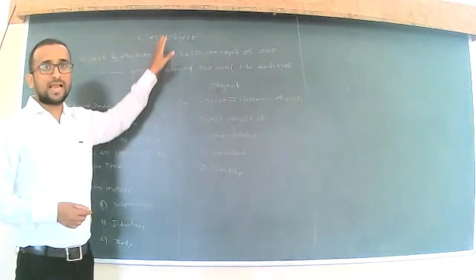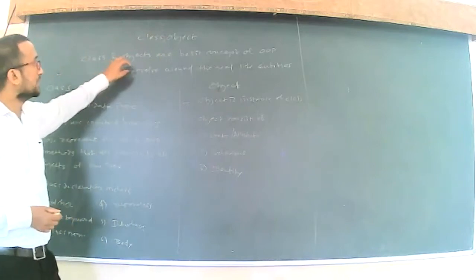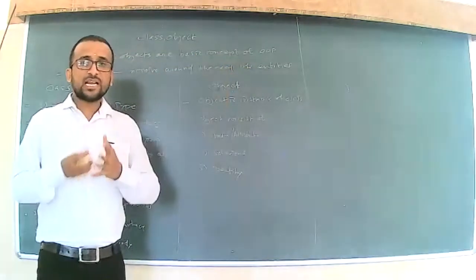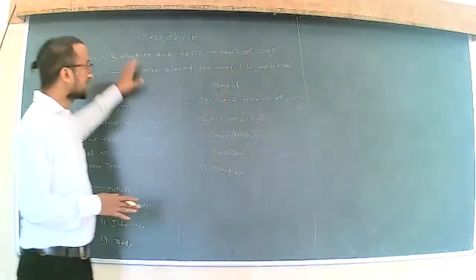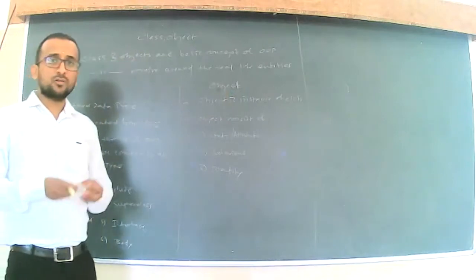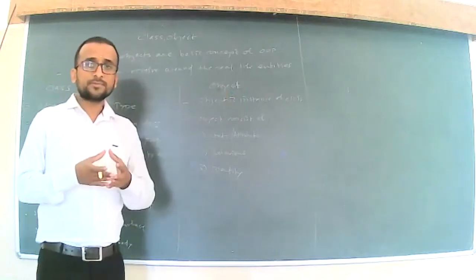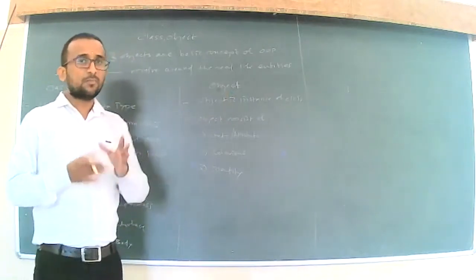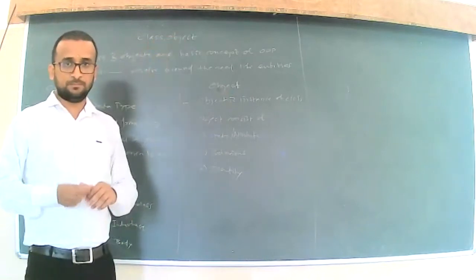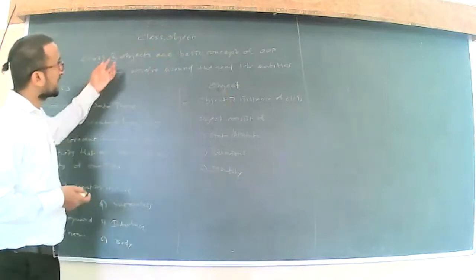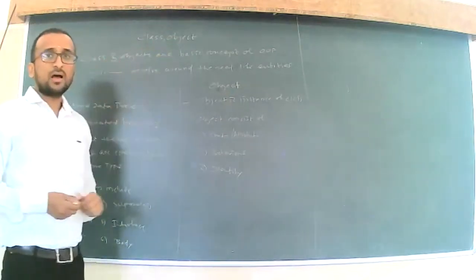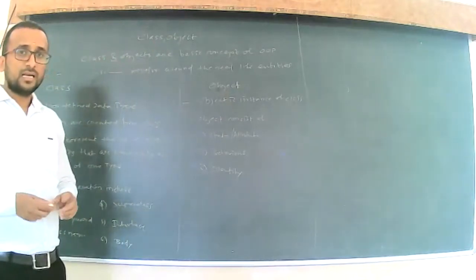With the help of this class and object, we are going to resolve real-time or real-life entities. With the help of this class and objects, we are going to solve real-life problems or real-life entities. So class and objects are the very basic concepts of our object-oriented programming.